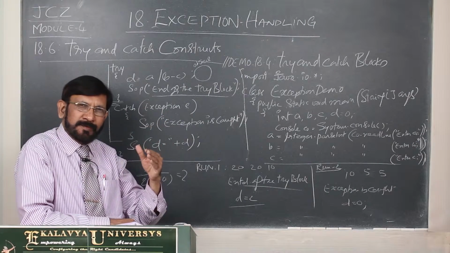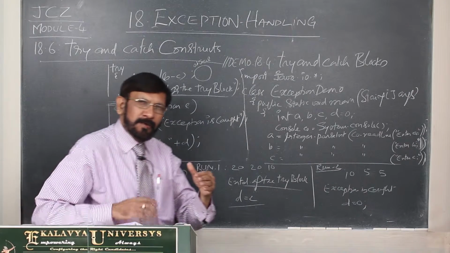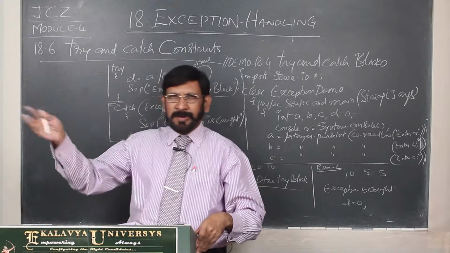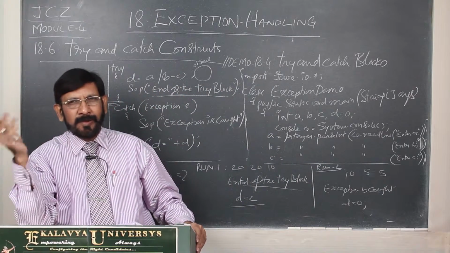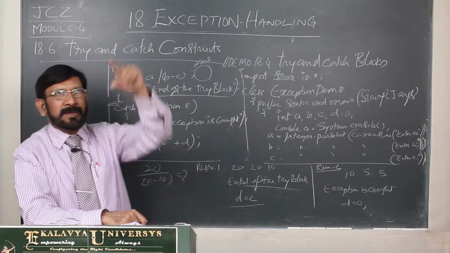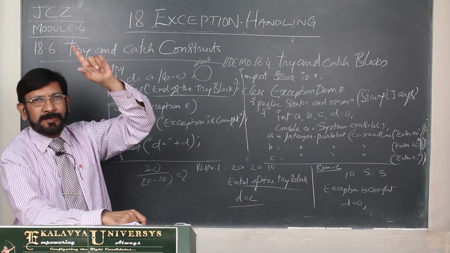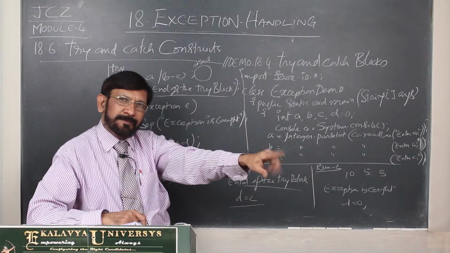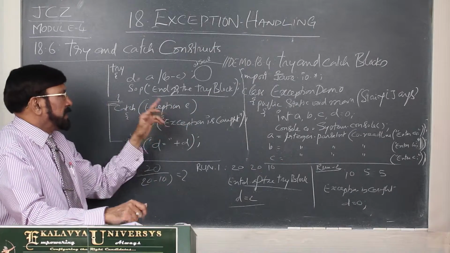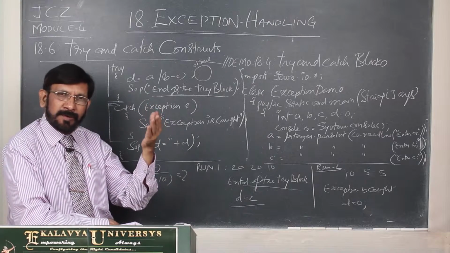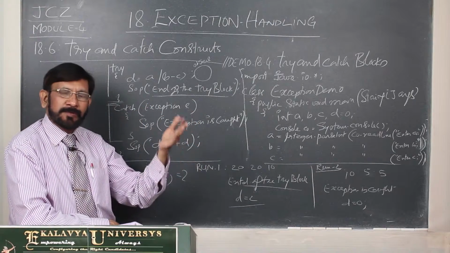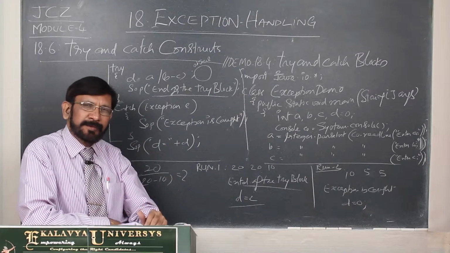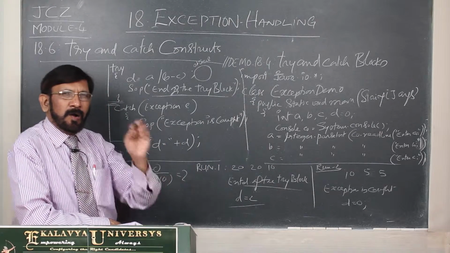Your grandfather may have 20 grandchildren out of different sons and daughters. What is the common reference? Your grandfather is the common reference for all the 20 grandchildren. In the same way, there are 50 classes, 27 exception classes and 23 error classes.